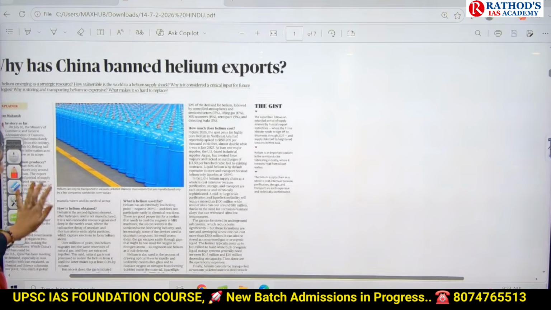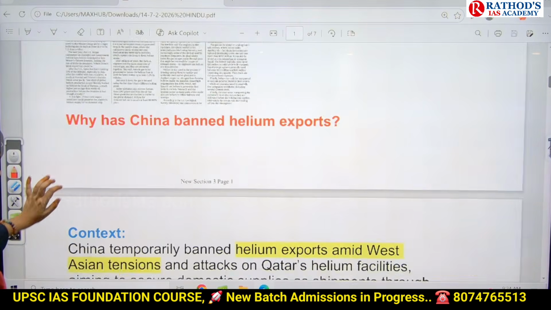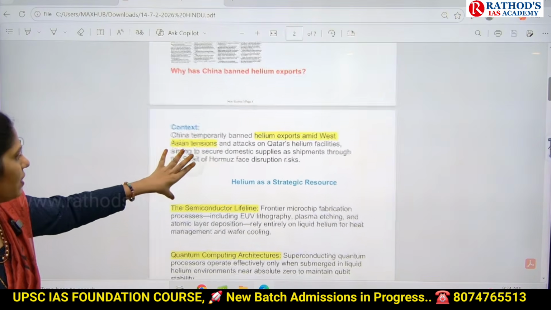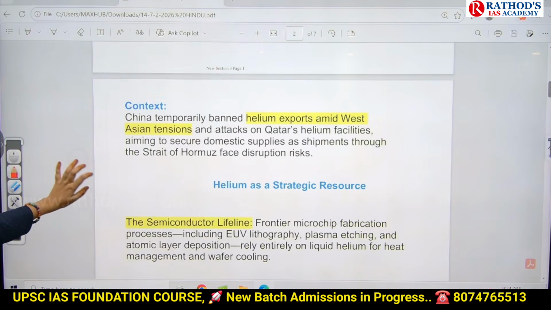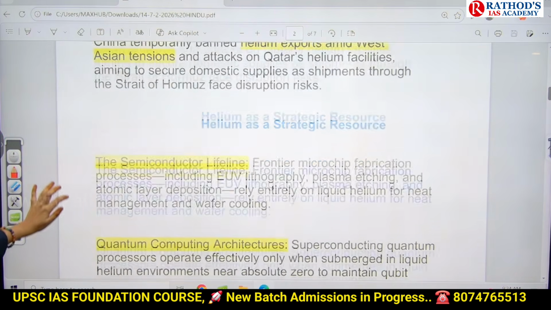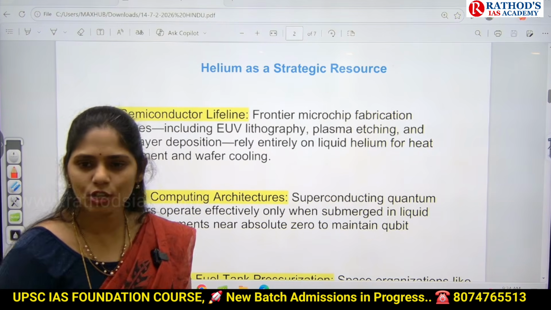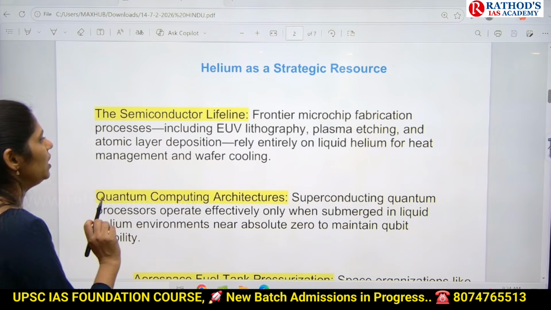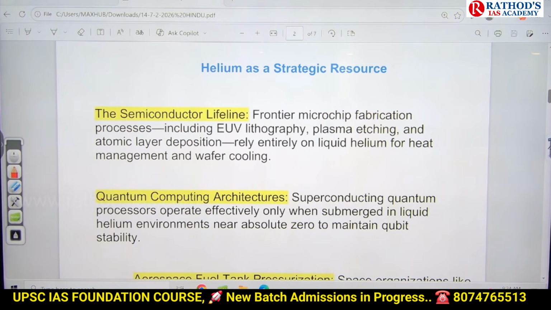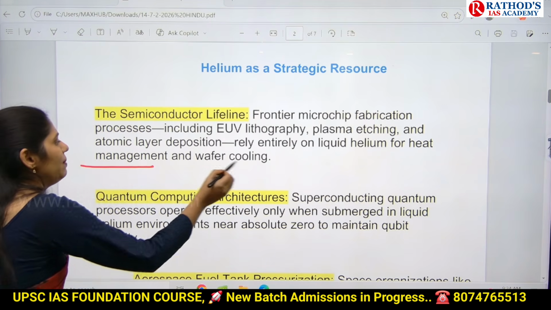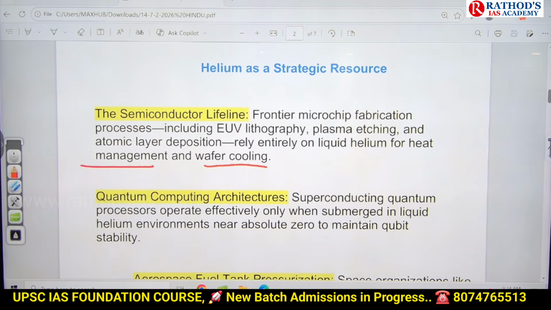Okay, now let us see some facts related to this helium. Why is helium a strategic resource now? The first one is that it is a semiconductor lifeline. Especially for making microchips or semiconductors, we need helium. Especially it is used for heat management as well as for the cooling system.